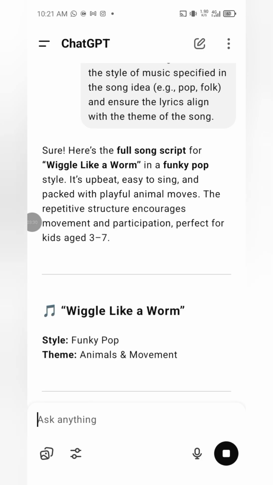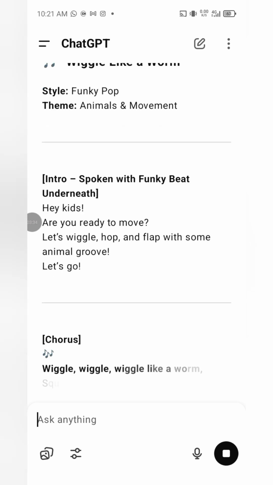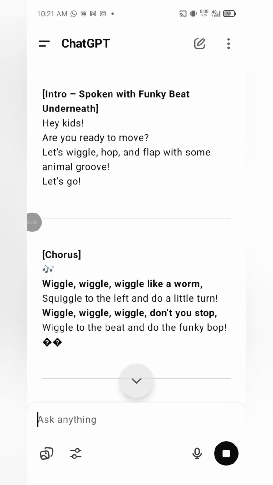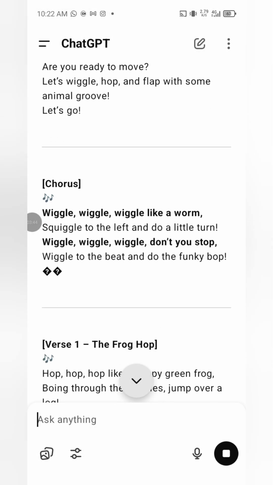Wow, so here's the full song script for Wiggle Like a Worm. Wow! See the theme, the animals and movements. Can you see what's going on? There's even an intro. Hey kids, are you ready to move? Let's wiggle, hop, and flap with some animal groove. Let's go.